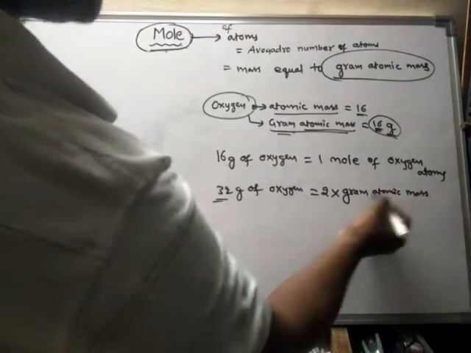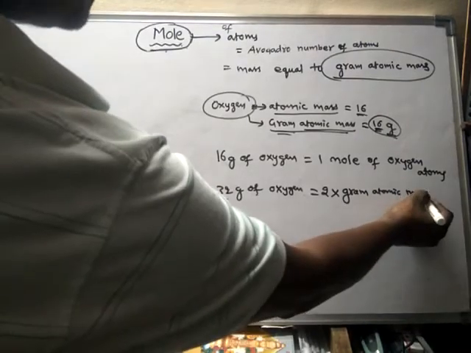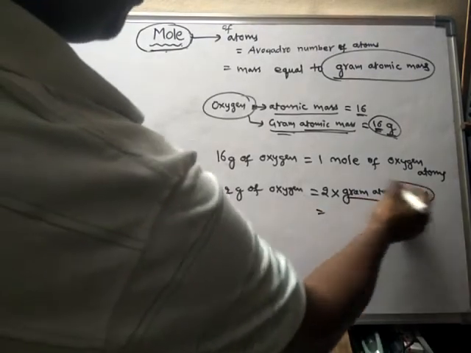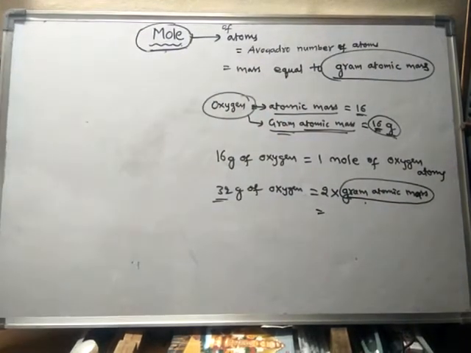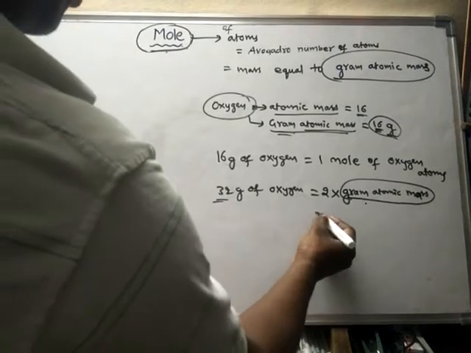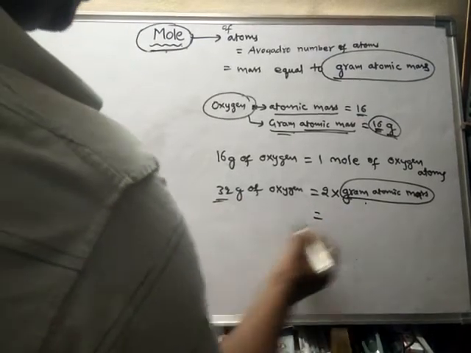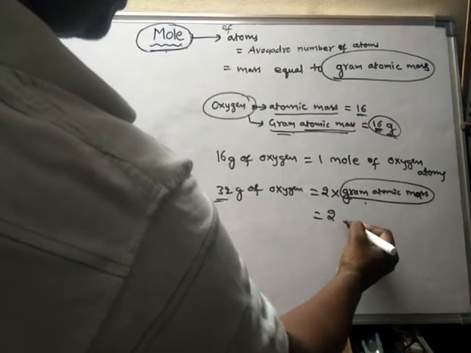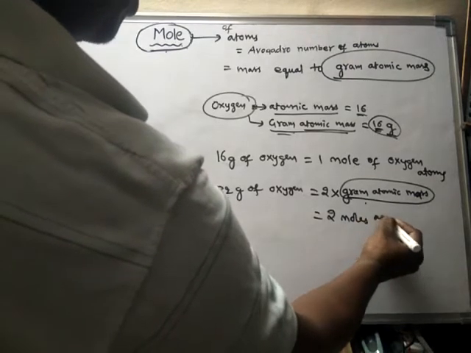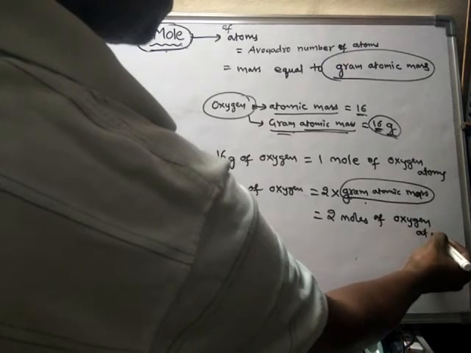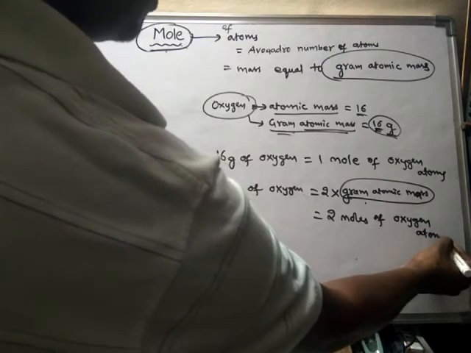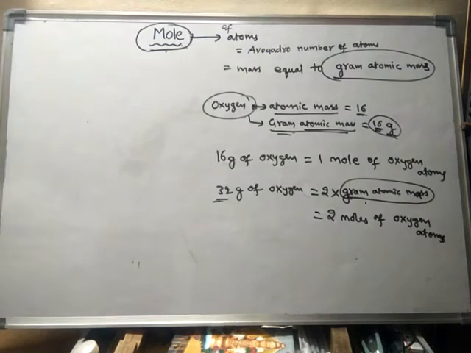Gram atomic mass is equal to 1 mole. So 32 grams of oxygen is equal to 2 moles of oxygen atoms. 2 moles of oxygen atoms is equal to 32 grams of oxygen.